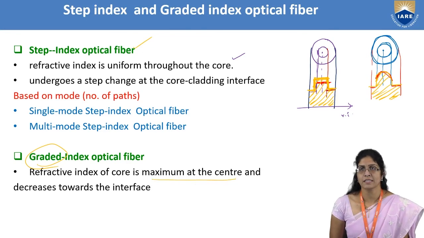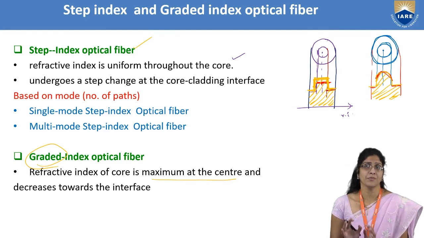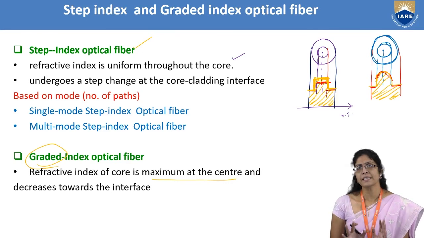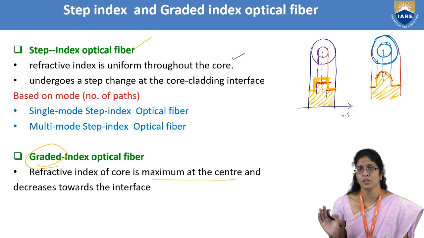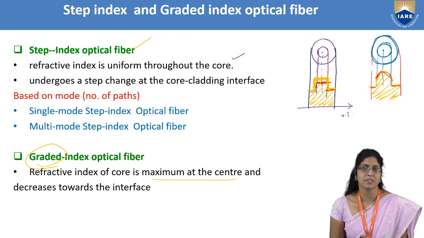So that is what is given here: the refractive index is maximum at the center and decreases towards the interface. In my next video lecture, we will be seeing how the refractive index profiles play a very eminent role in the propagation of light. Will step index fibers really be safe to carry a lot of data, or will they carry only single data safely following total internal reflection? And what about graded index optical fiber? How are they better than the step index optical fiber? This will be my next video lecture.